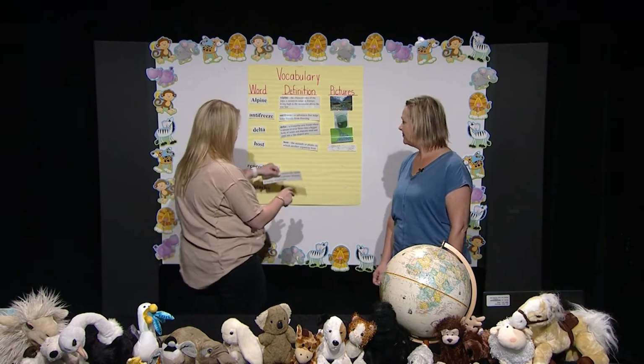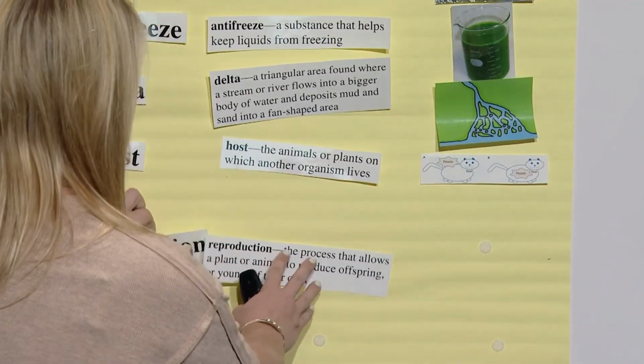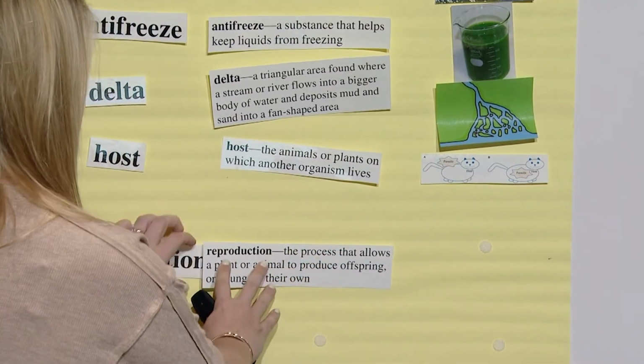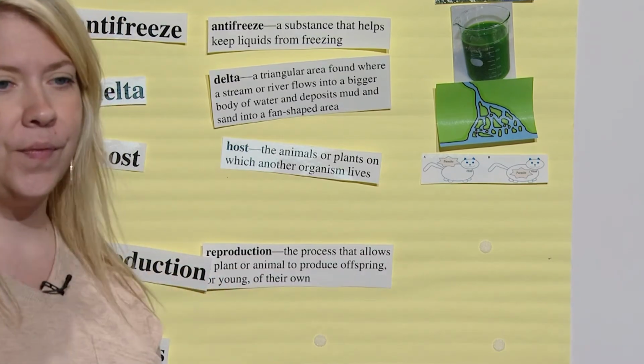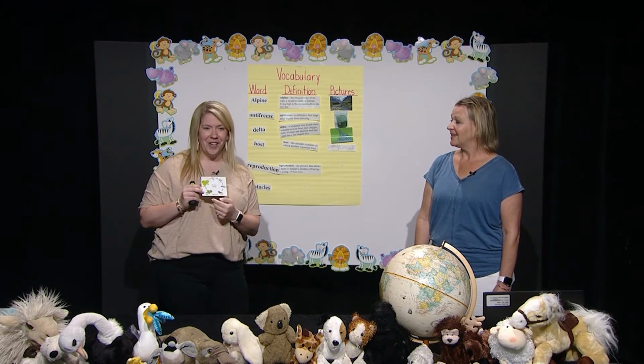Let's add that definition. This visual right here, the reproductive cycle of a frog, will help us remember. Can you say reproduction? Good.